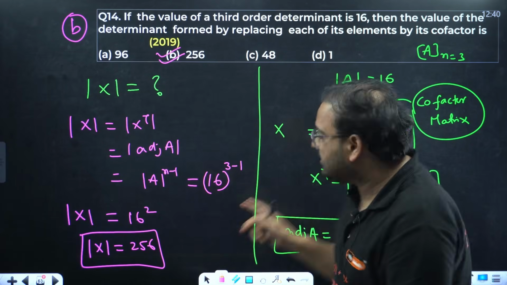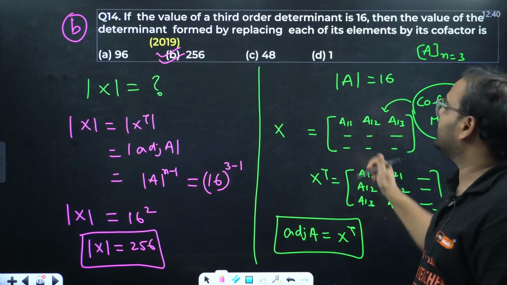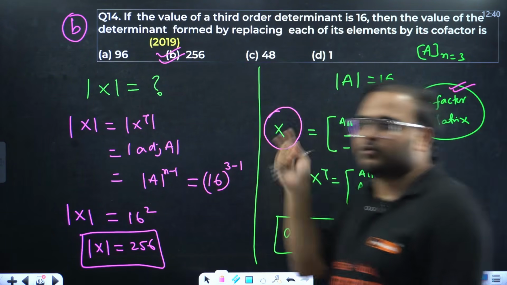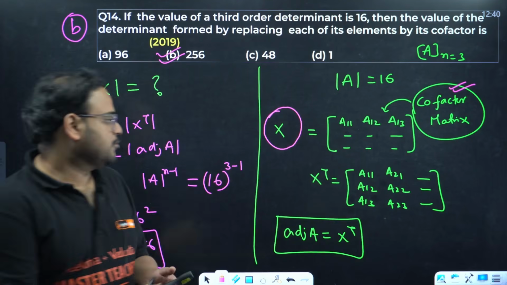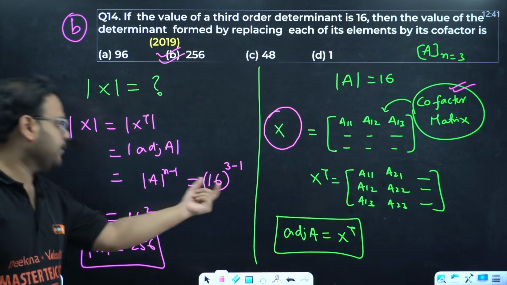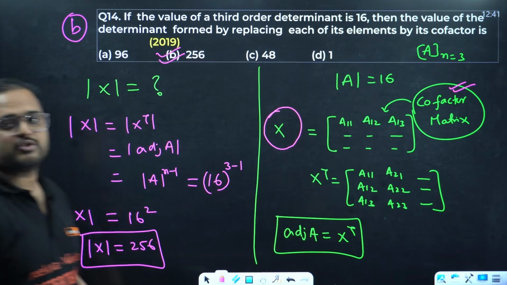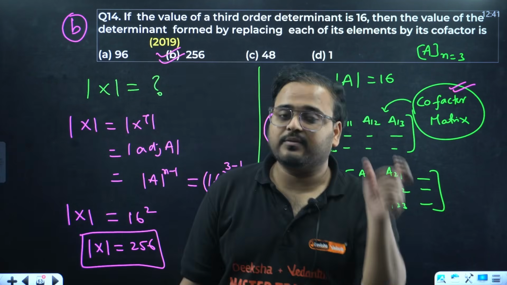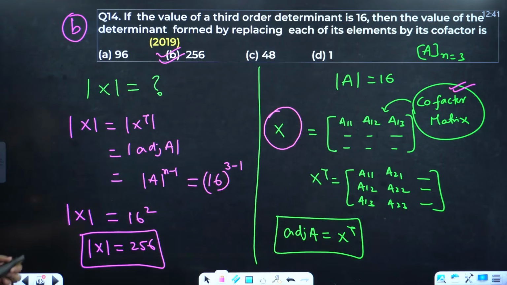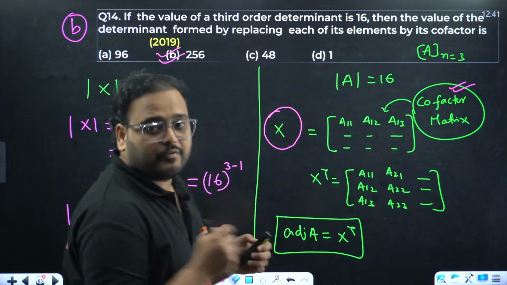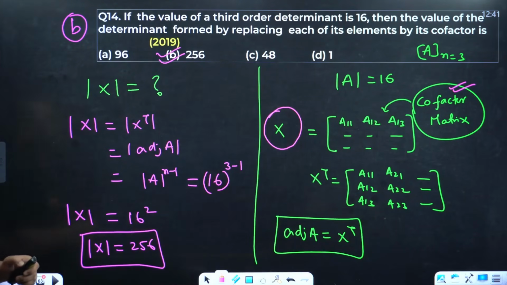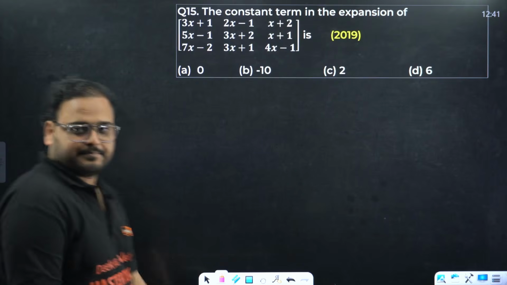They did not ask you to find the determinant of the adjoint of A. They asked you to find the determinant of X. What is X? The cofactor matrix. But if you take the transpose of the cofactor matrix, it becomes the adjoint itself. So take this as X transpose, you get this as the adjoint. The property is true for the adjoint, so apply it, and you get the answer 256 for the determinant of the cofactor matrix, option B. So these were the questions I wanted to solve with all of you from the KCET PYQs. Next, one more we have.